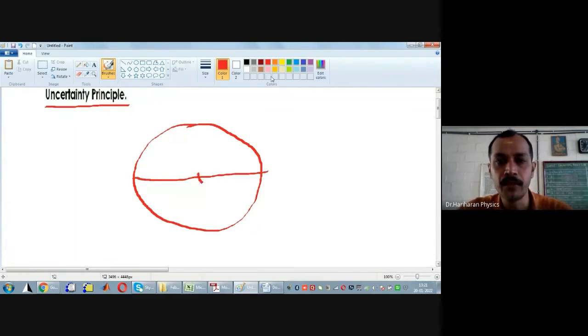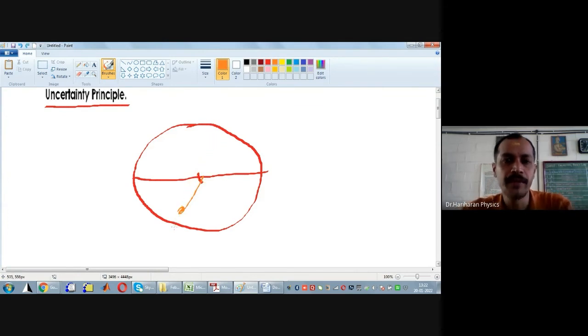Now look here. Suppose the electron was present here in this location. What is this distance? This distance will always be less than the diameter of the nucleus. Likewise, if the electron is present somewhere here, the distance measured from the center will always be less than the diameter of the nucleus. Suppose the electron is present here. This distance is obviously less than the diameter of the nucleus.